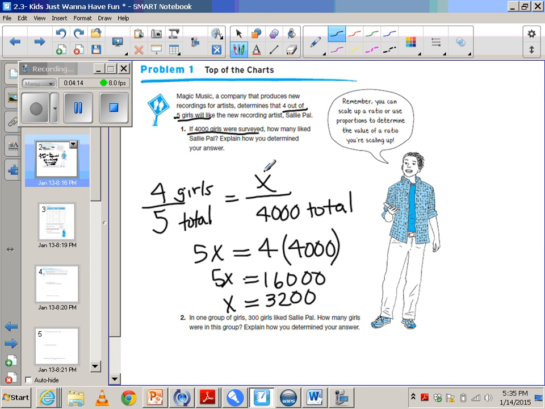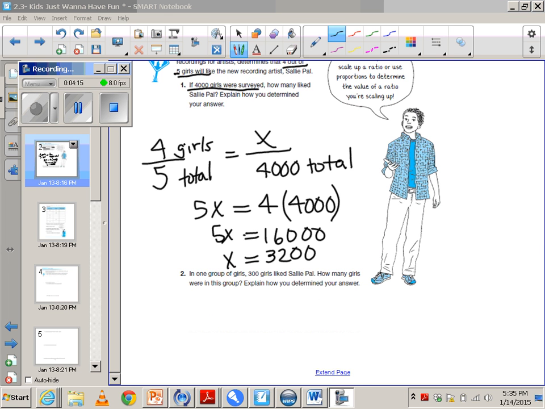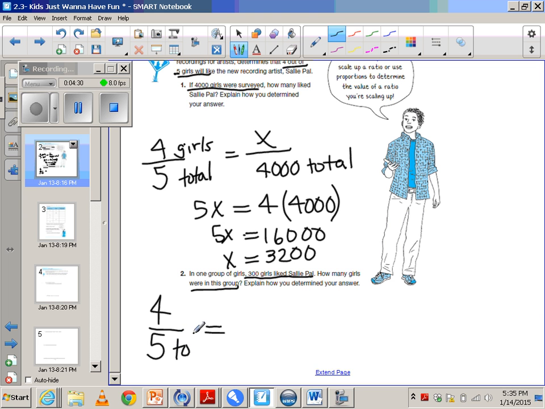In this next problem, we have 300 girls that liked Sally Powell, and they want to know how many were in the group total. So in this situation, we're going to use that same 4 over 5, okay, because this is a total. This is girls.